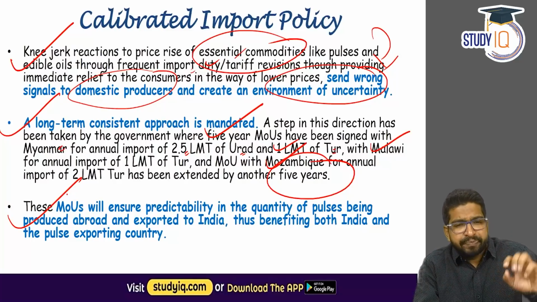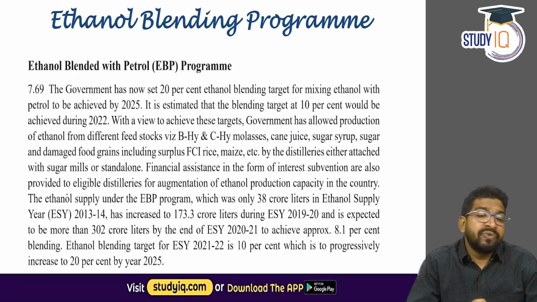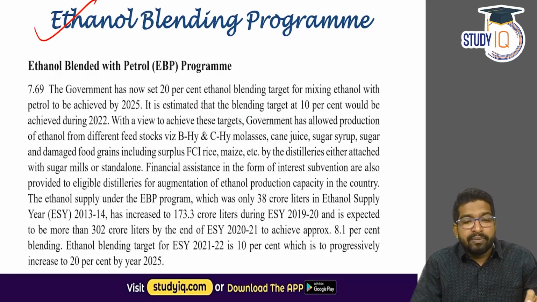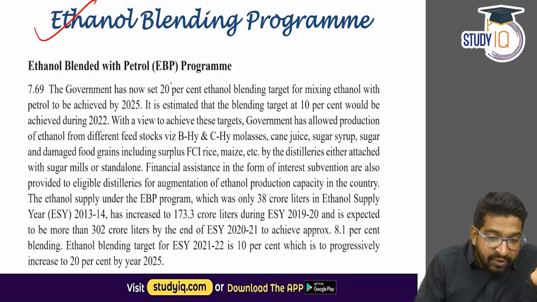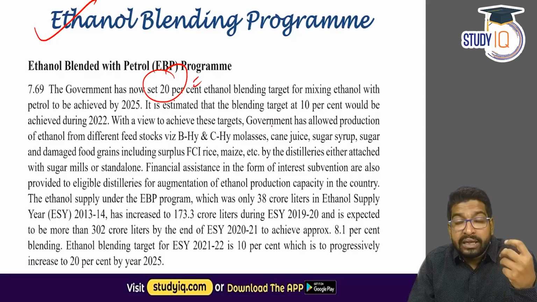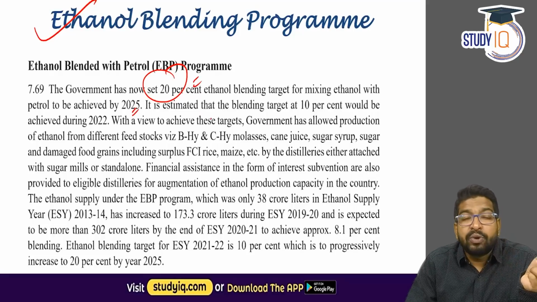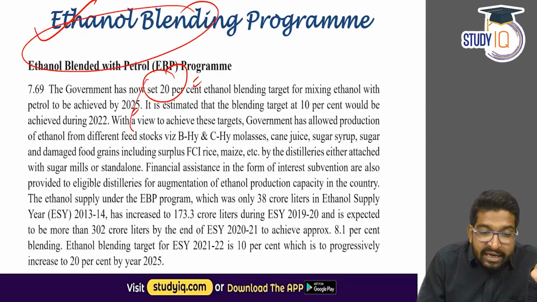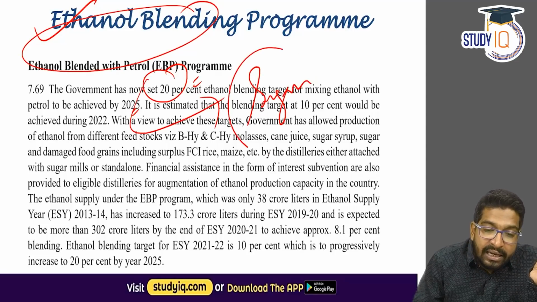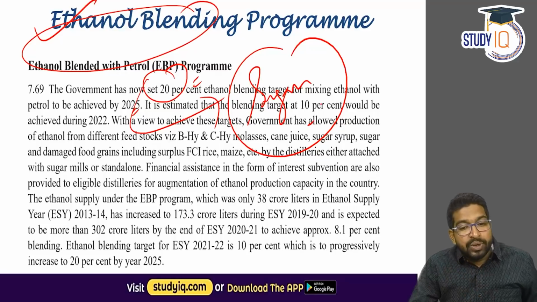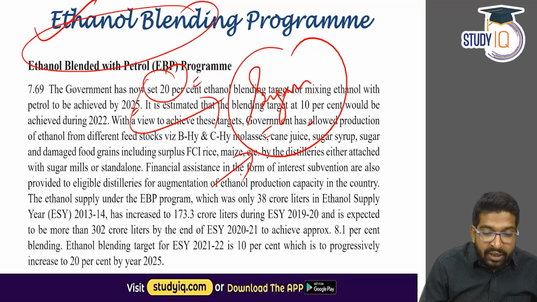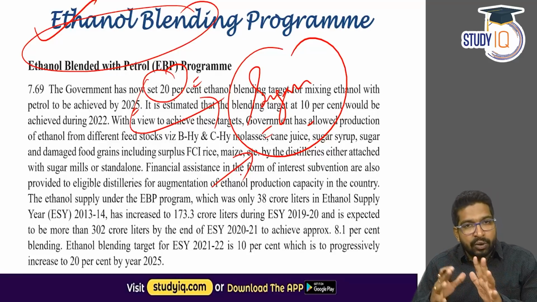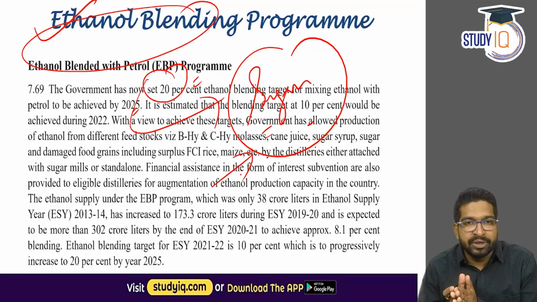Now, apart from this, there's a very important mention of the ethanol blending program. Now, the ethanol blending program is going to get more and more traction. So in the upcoming budget, we might expect some funding towards this, because the government has a 20% target for ethanol blending in petrol to be achieved by 2025. And if this is the case, then we are looking at a large scale allocation towards the sugar industry also, because the sugar industry is the major producer of ethanol. So our ethanol blending program might look at a higher allocation this year in the budget, right?